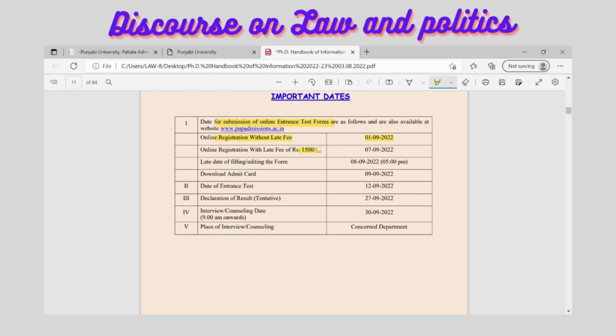So I hope that you need not pay the 1500 rupees extra here. It is better to register yourself by the 1st September, so that it would be better for you.